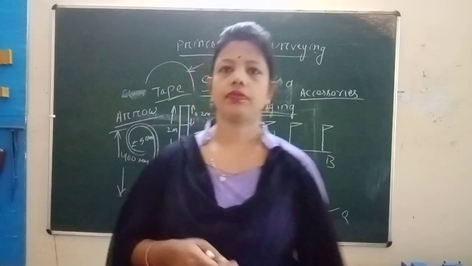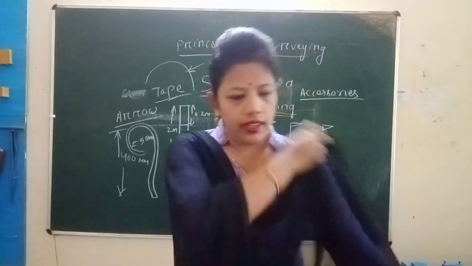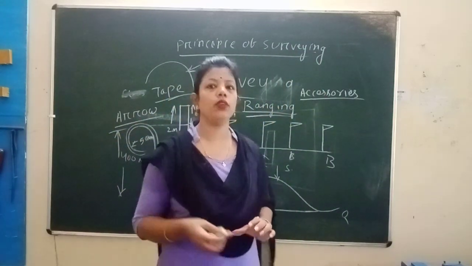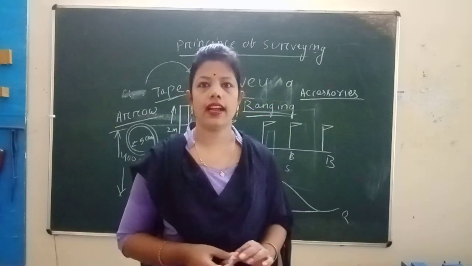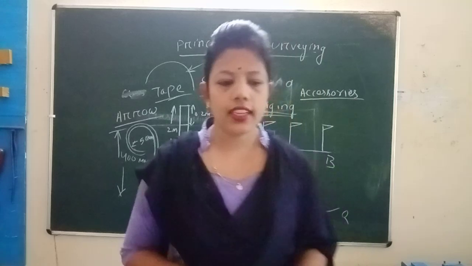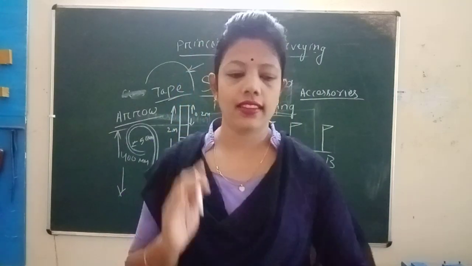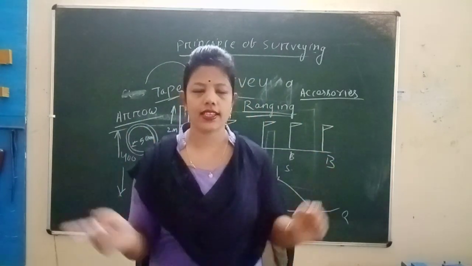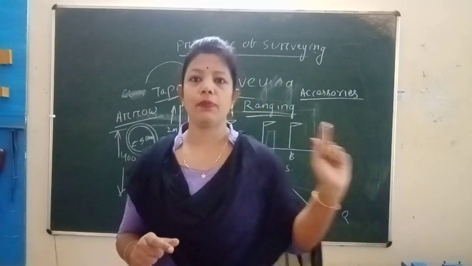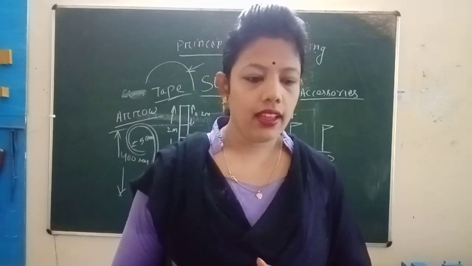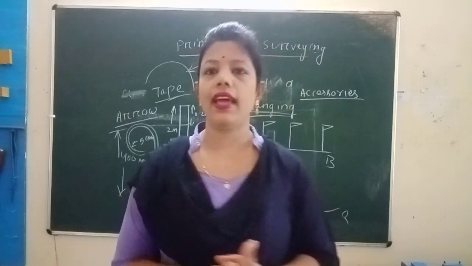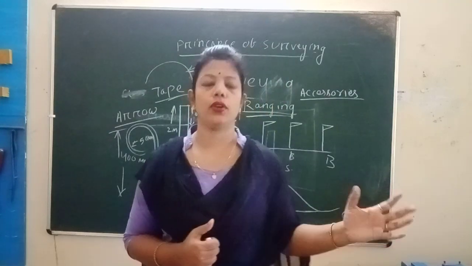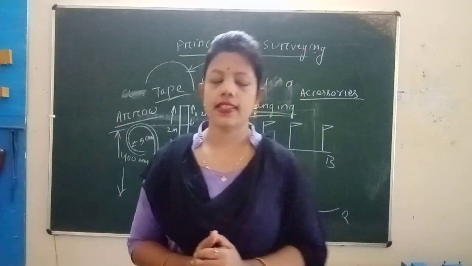Next we go to leader and follower. I already told you about that. What do you mean by leader and what do you mean by follower? The chain man at the forward end of the chain, who drags the chain forward, is known as the leader. What is the follower? The chain man at the rear end of the station is known as the follower.